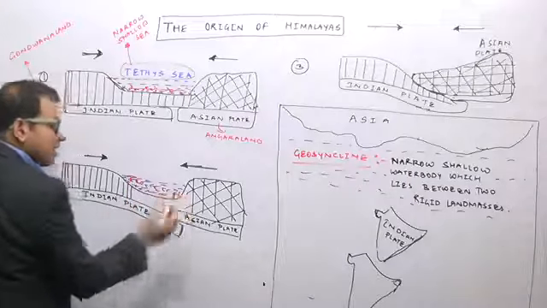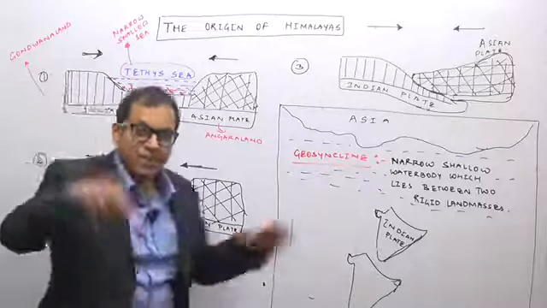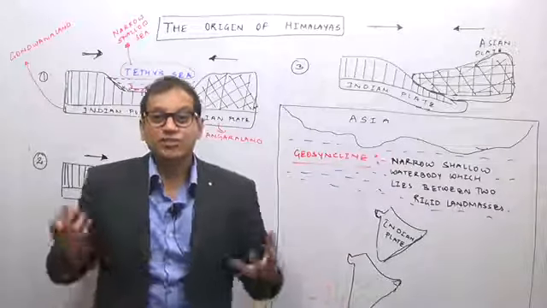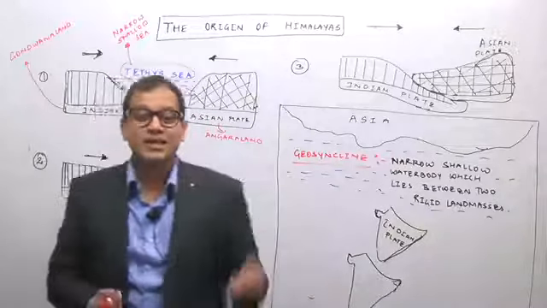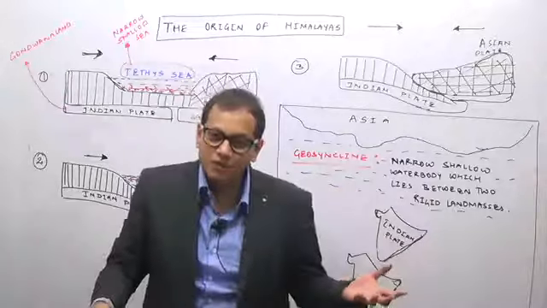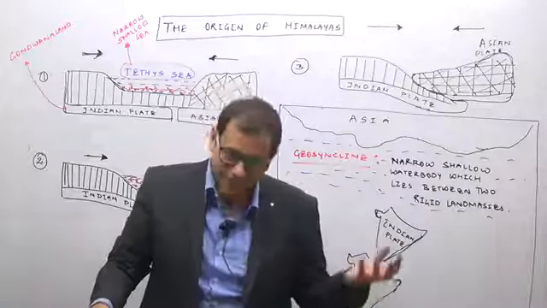So as a result, because of sedimentation, will the depth of the Tethys Sea increase or decrease? If the sediments, that means the broken rock materials, are put into a narrow, shallow water body, the depth of the sea will obviously decrease.